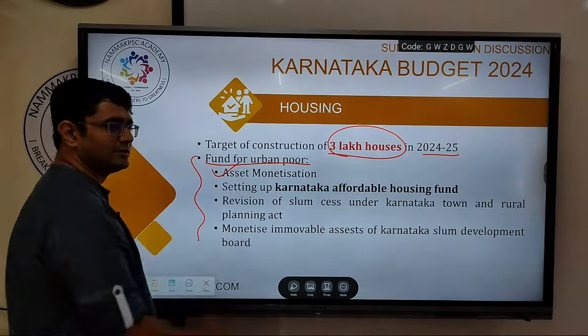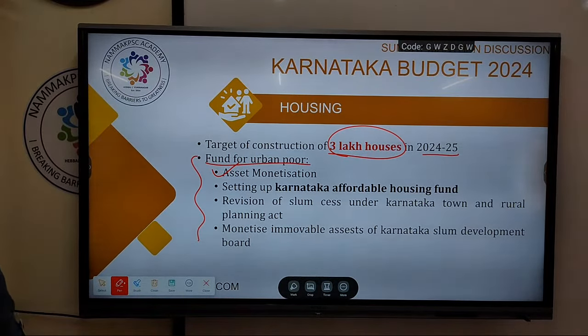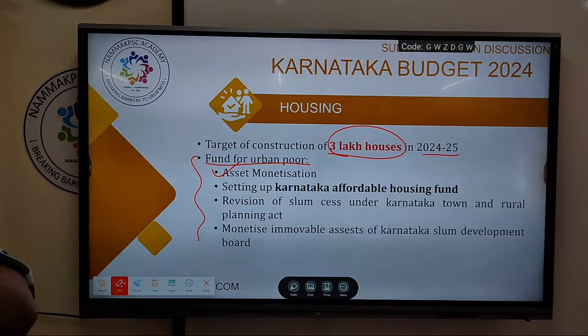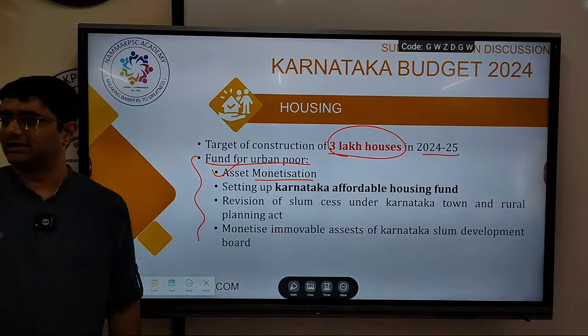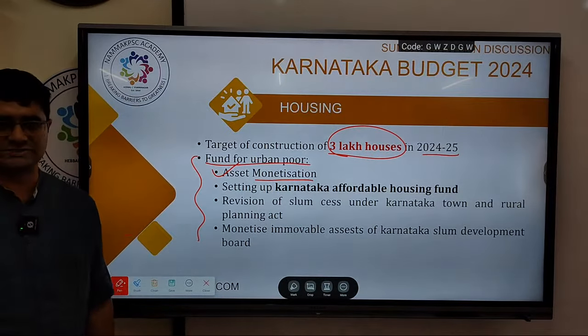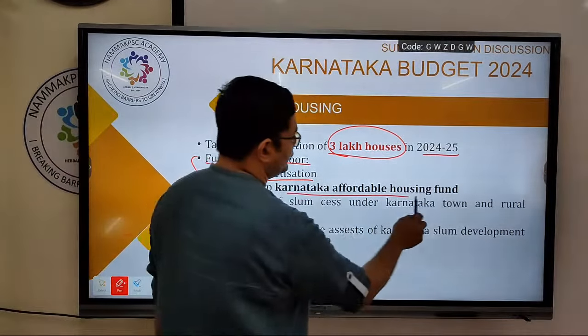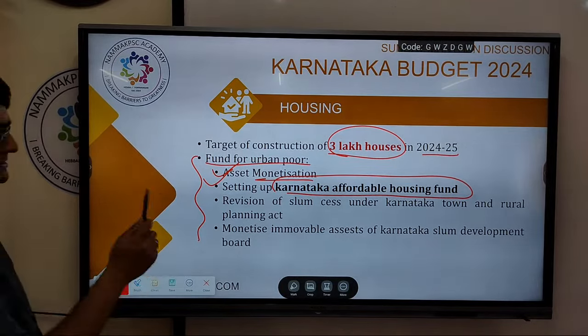So one is asset monetization. Now, there will be various lands and buildings available among the urban municipalities, etc. You monetize that. That means you either give it on rent or on lease, or sell it, or put advertisements on them. So you can monetize the assets. Is that clear? Then set up Karnataka Affordable Housing Fund, and from market borrowing you get money for this purpose.